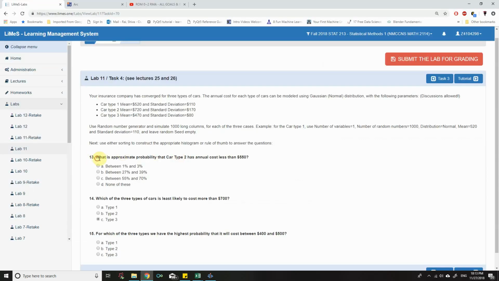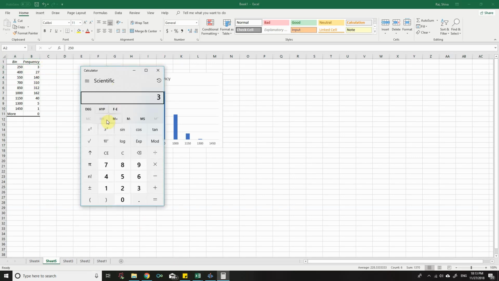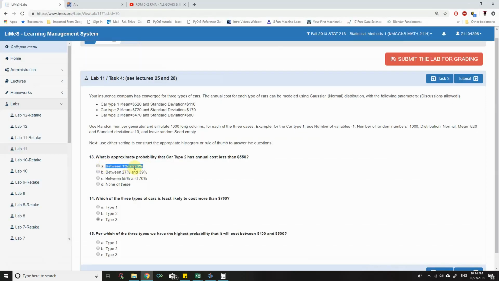Here it says, what is the approximate probability that car type 2 has annual cost less than 550? So less than 550 means we need to go up to this one. So 3 plus 27 plus 140, divided by 1000. Okay, 1000 items, so that's 0.17, that's 17%. Between 1 and 3%, no, it's greater than 3%. Between 27 and 39, no, it's less than 27. 55 to 70, no, none of this.